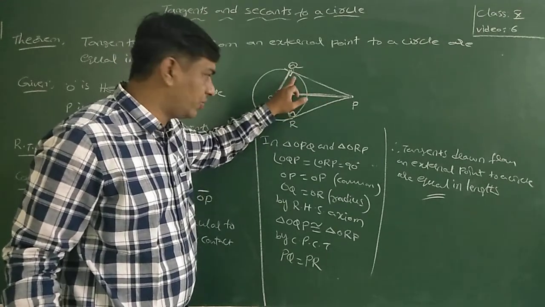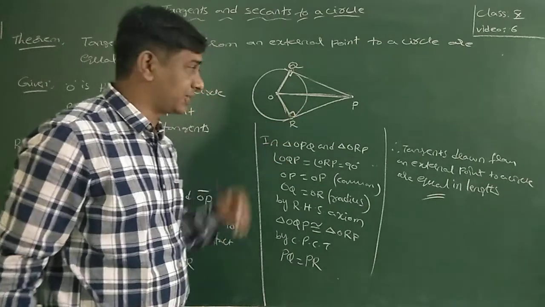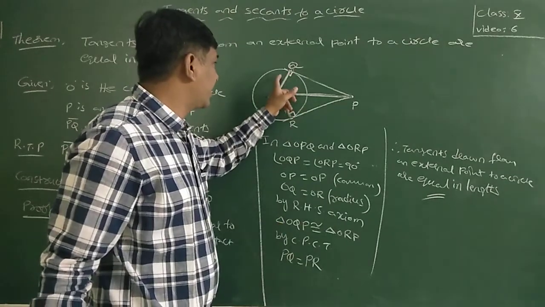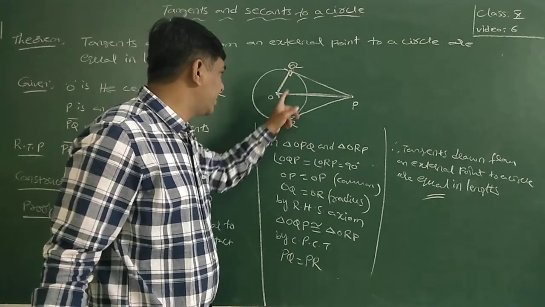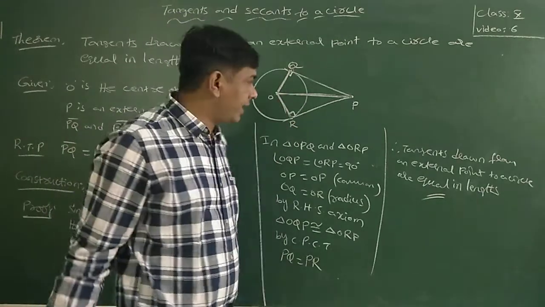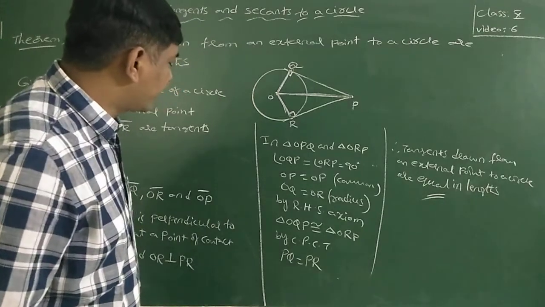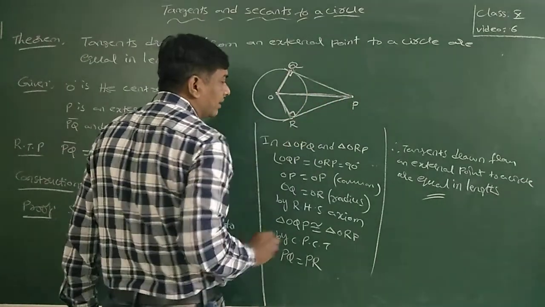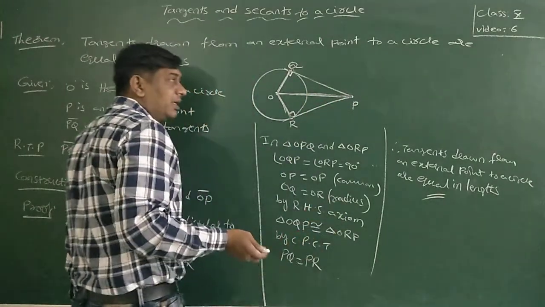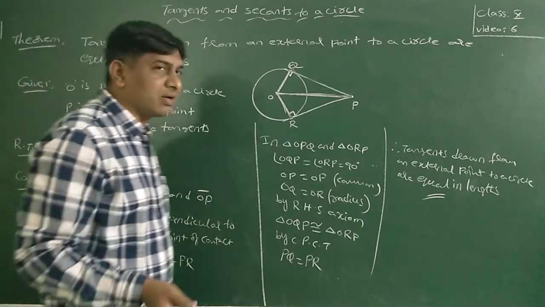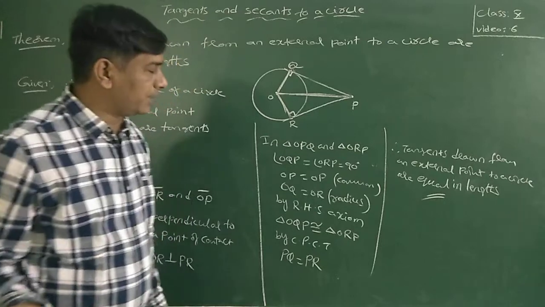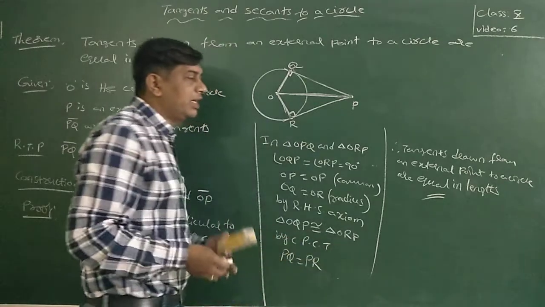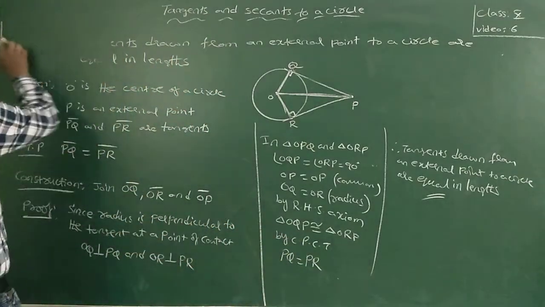OP is the common side as well as the hypotenuse, because OP is opposite to angle Q and opposite to angle R, the right angles. OQ and OR are the radii. By right angle hypotenuse side, these two triangles are congruent. So by CPCT, PQ is equal to PR. CPCT means corresponding parts of the congruent triangles are equal. So tangents drawn from an external point are equal in lengths. This is one theorem.